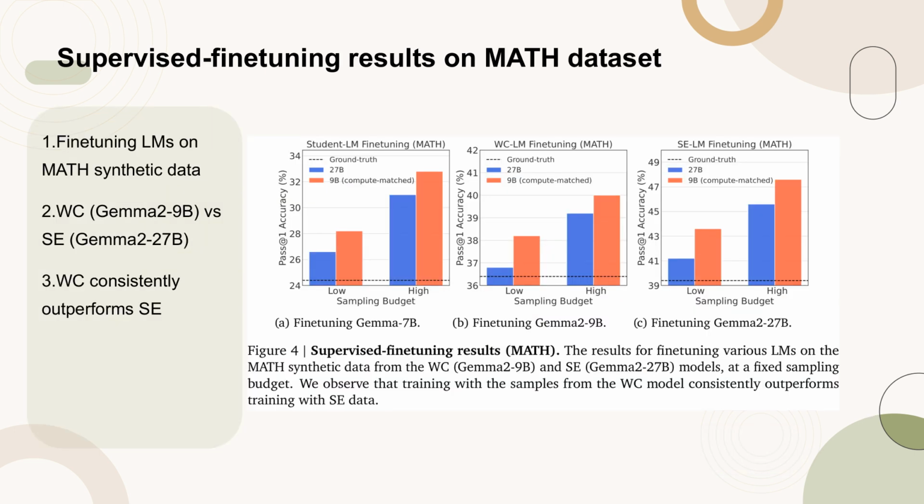Figure 4 presents the supervised fine-tuning results on the math dataset, comparing the performance of various language models, LMs, fine-tuned on synthetic data generated by the WC, GEMMA 2-9b, and SE, GEMMA 2-27b, models at a fixed sampling budget. The key observation is that training with samples from the WC model consistently yields better results than those from the SE model, highlighting the superior performance of the WC model in generating effective training data for the math dataset.